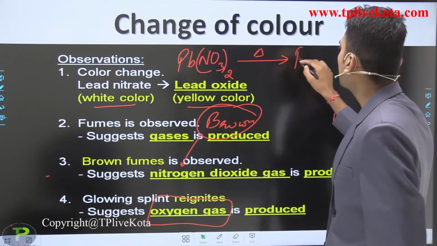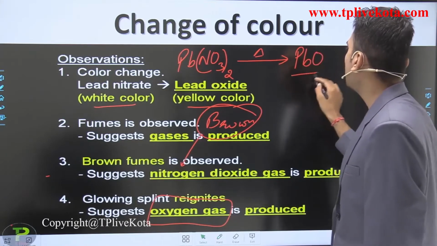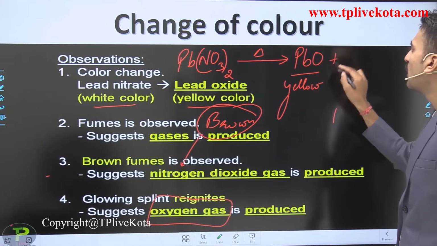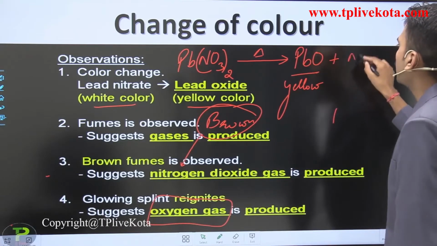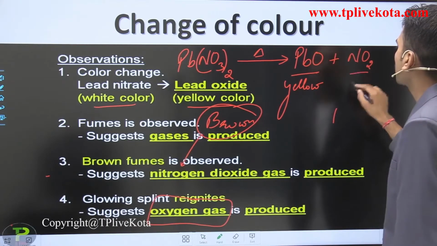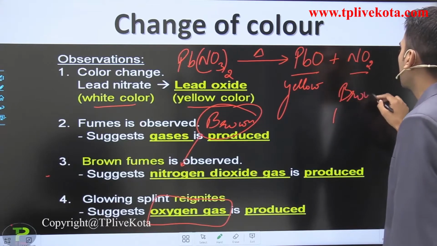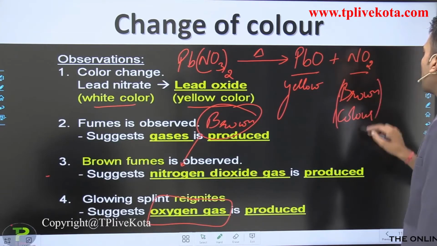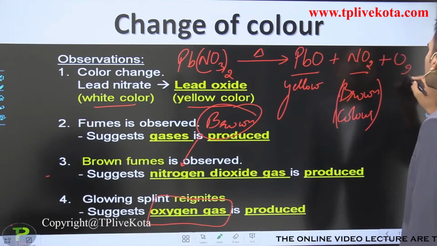So it forms lead oxide, that is PbO, and the color of lead oxide is yellow, along with the evolution of NO2 gas. These are of brown color, and also oxygen gas evolves here.